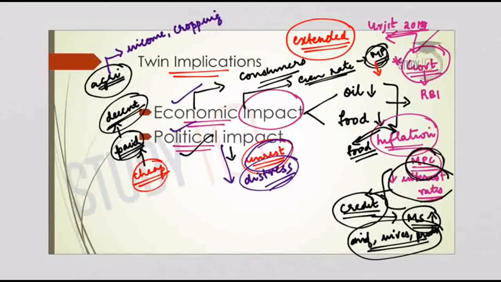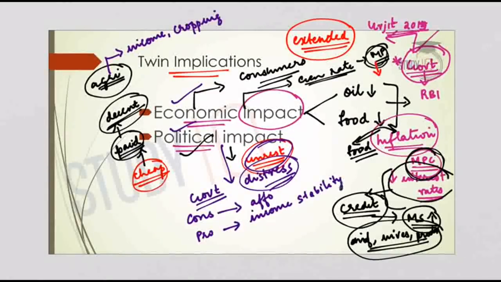Now the role of government is to balance both these implications. The consumers must be ensured availability of food commodities at an affordable rate. But at the same time, for the producers or for the farmers, they should be ensured income stability, decent remuneration for their produce. So this is the challenge with the government. Both these conflicting implications need to be balanced carefully by the government. The policies or the guidelines will have to be framed by the government and its agencies.